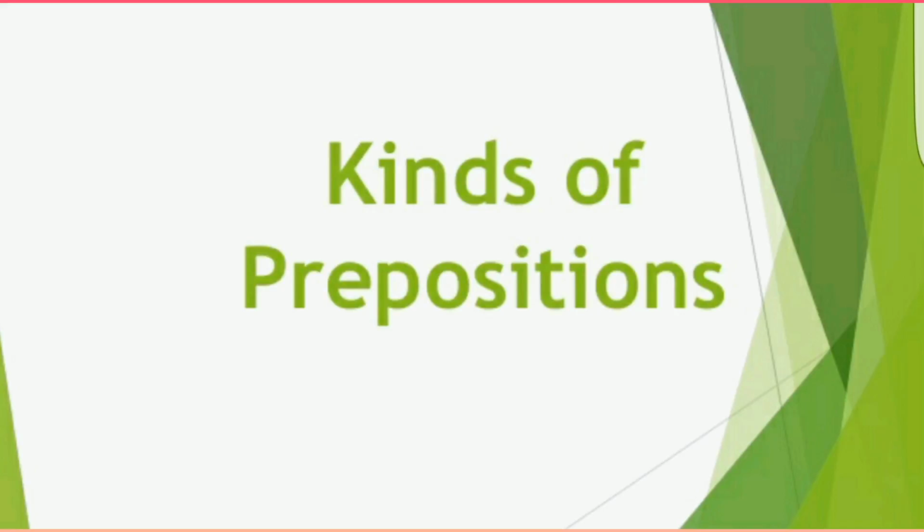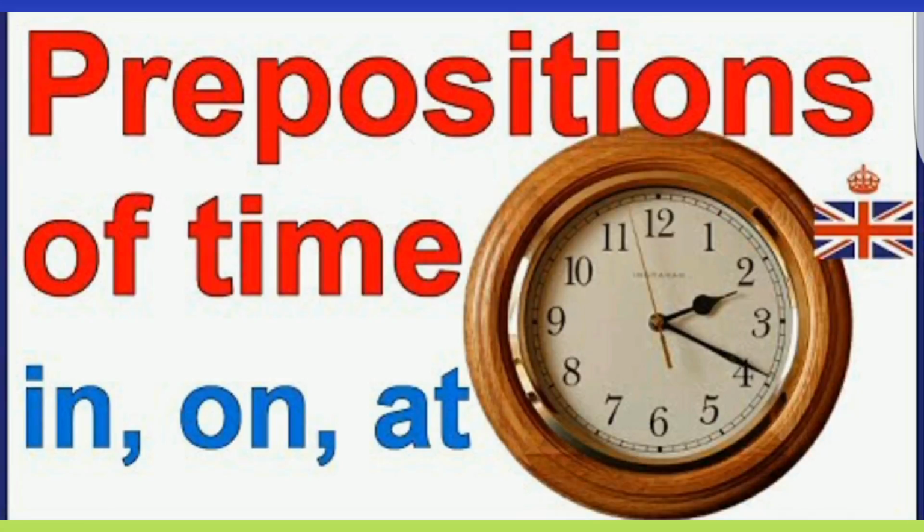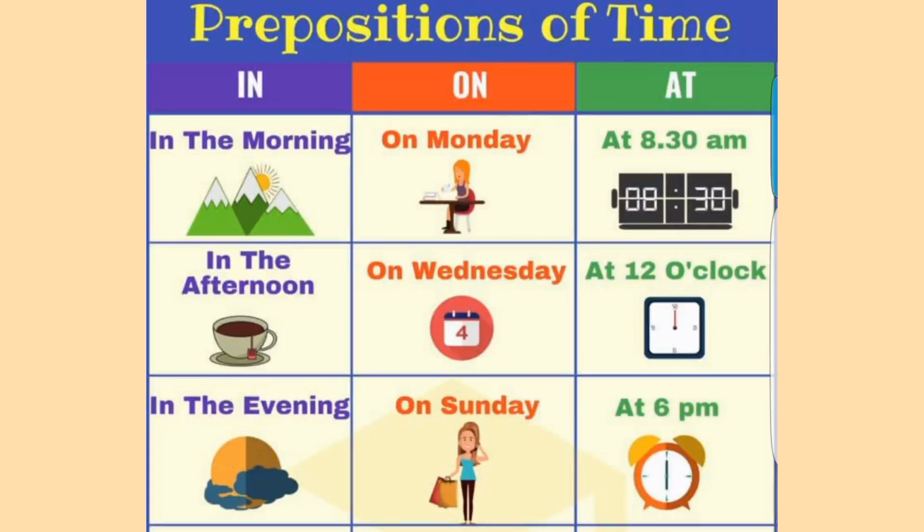Let's now take a look at kinds or types of prepositions. Today we are looking at 3 types of prepositions: preposition of time, place, and direction. We will begin with prepositions of time. Now, time answers the question when. Let us take a look here.